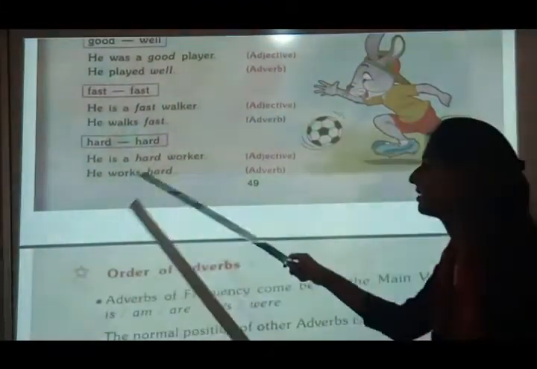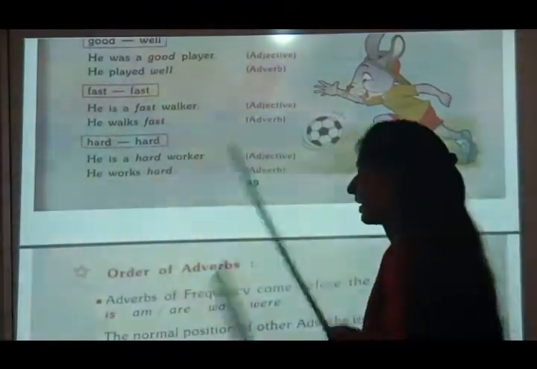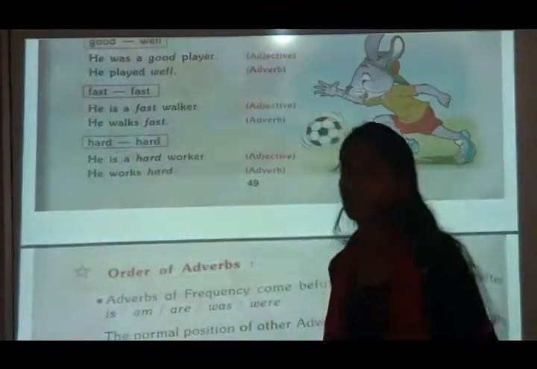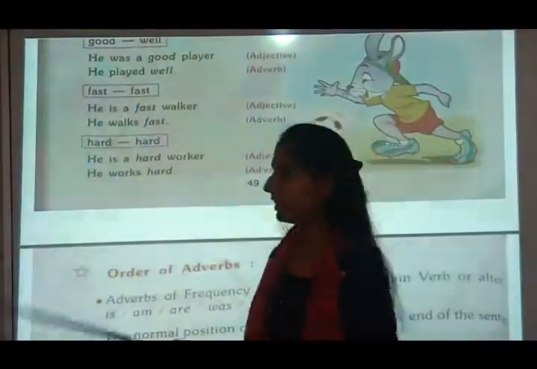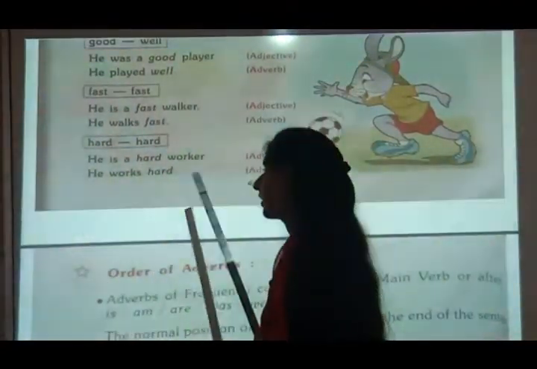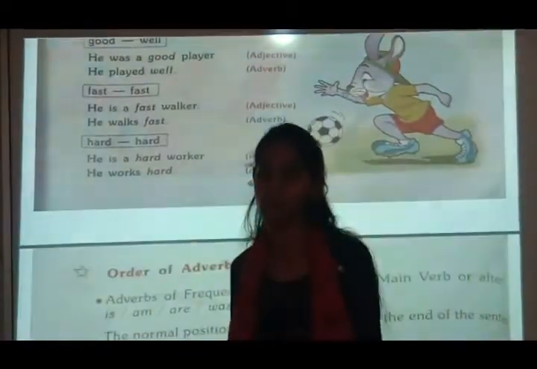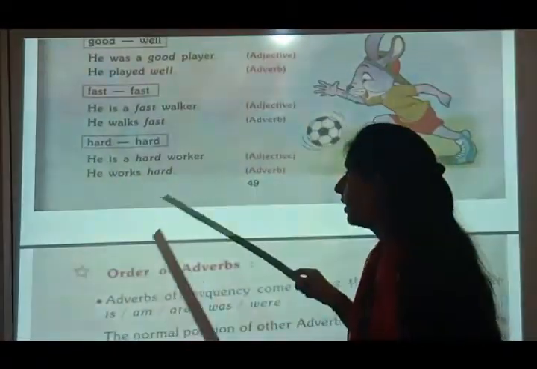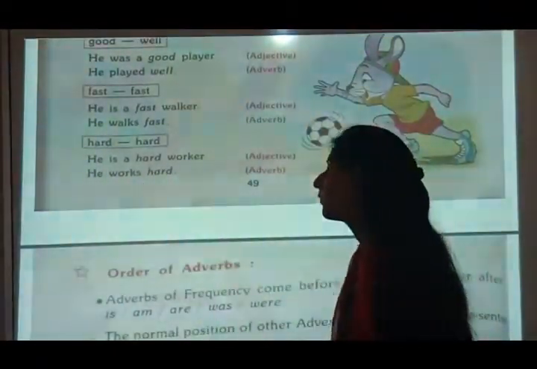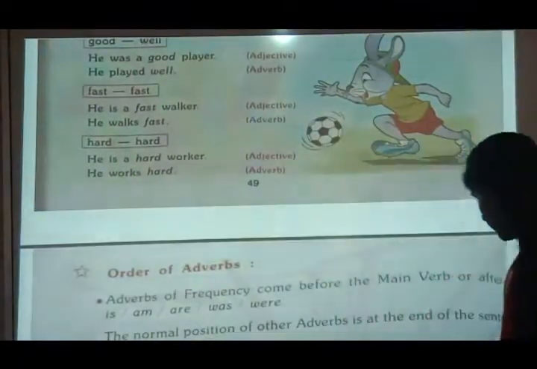He is a hard worker. It is adjective. It is telling about a boy, that he is a hard worker. Now he works hard. Work is an action. It is verb. So here it was worker and here works. In the sentence, adjective and adverb are changed.